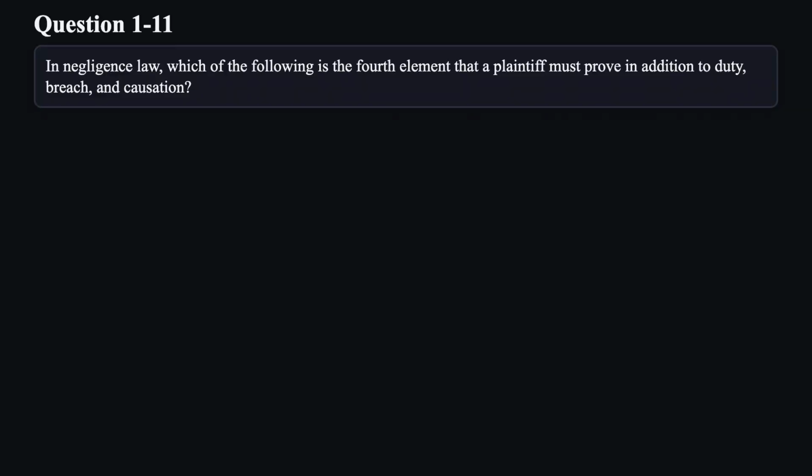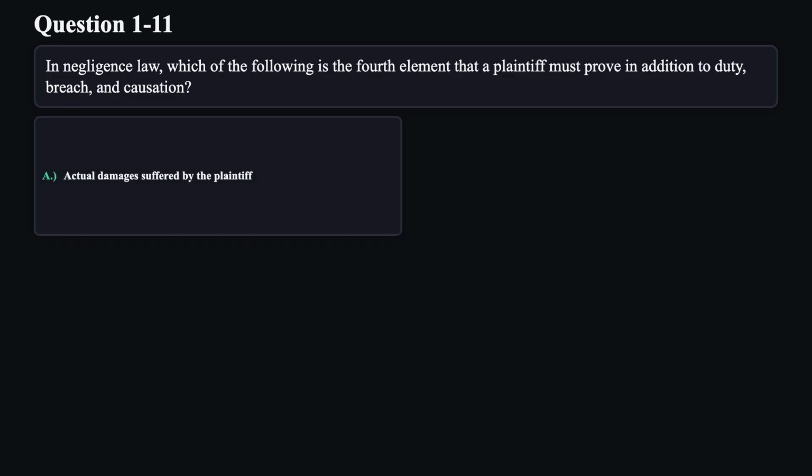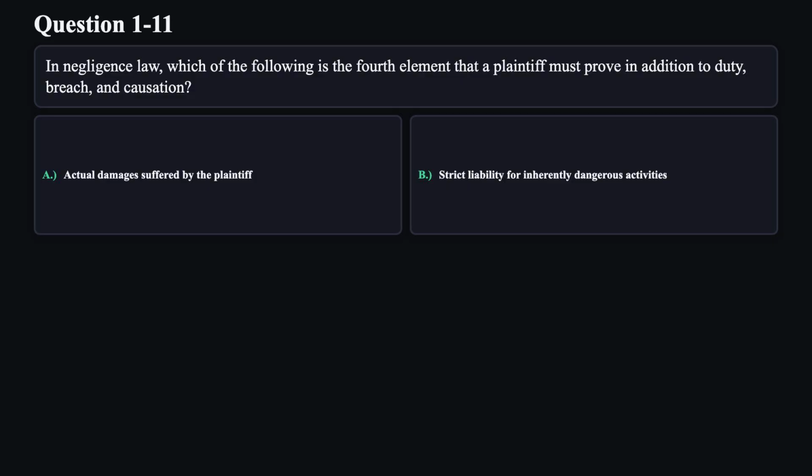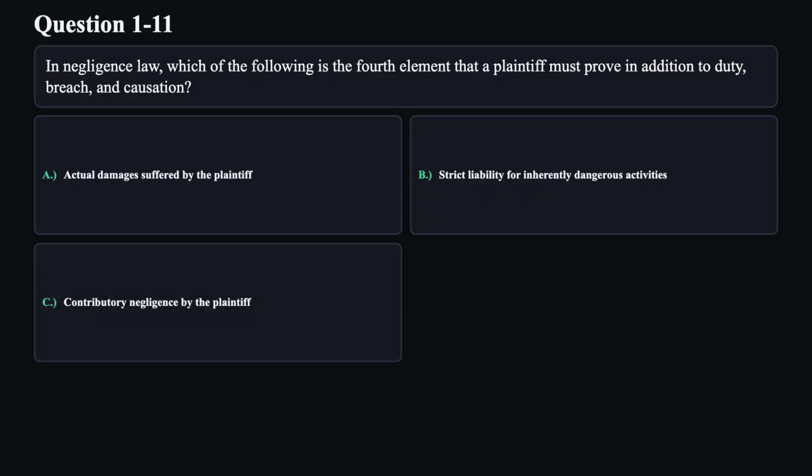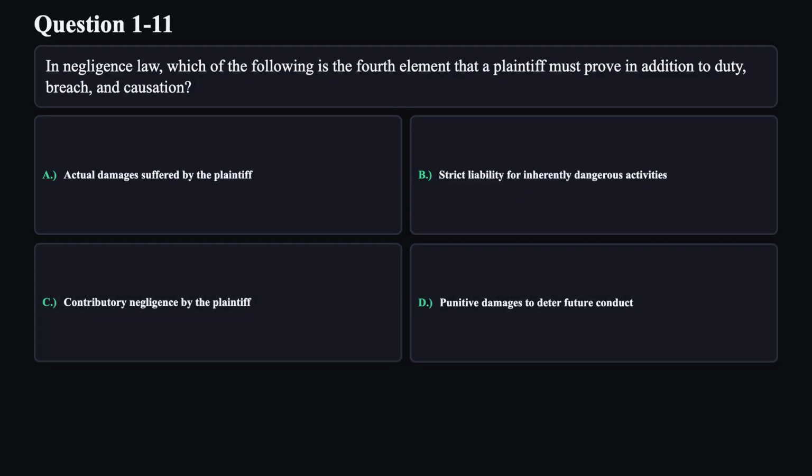Question 11. In negligence law, which of the following is the fourth element that a plaintiff must prove in addition to duty, breach, and causation? A. Actual damages suffered by the plaintiff. B. Strict liability for inherently dangerous activities. C. Contributory negligence by the plaintiff. D. Punitive damages to deter future conduct.